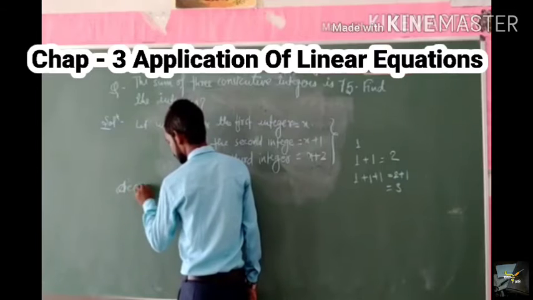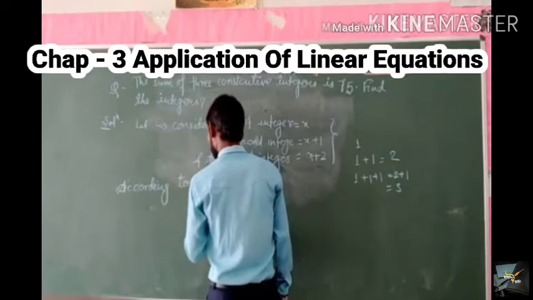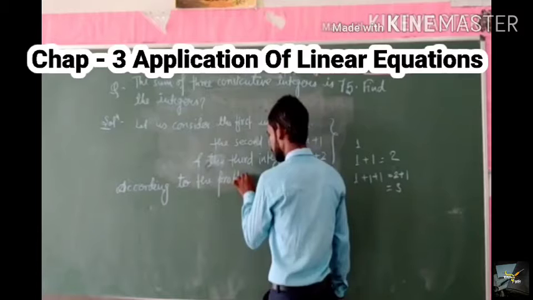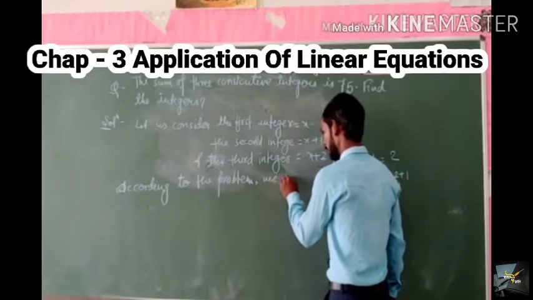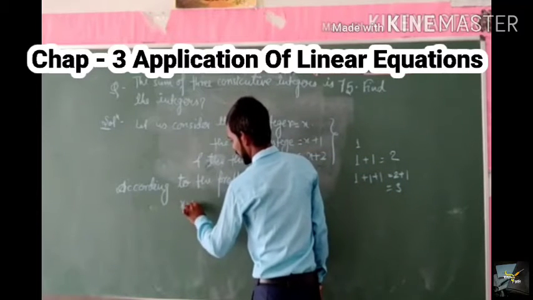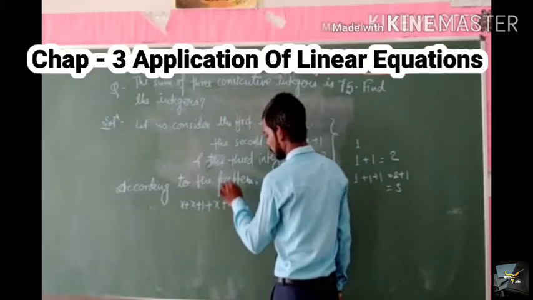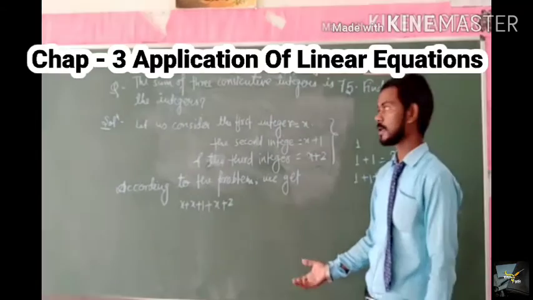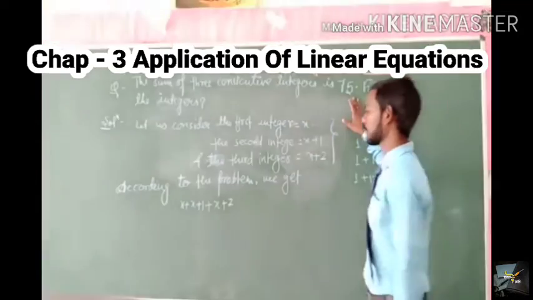According to the problem, we get x plus x plus 1 plus x plus 2. This is the sum of the three consecutive integers, and here the sum of three consecutive integers is 75.